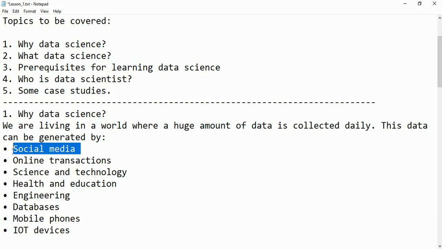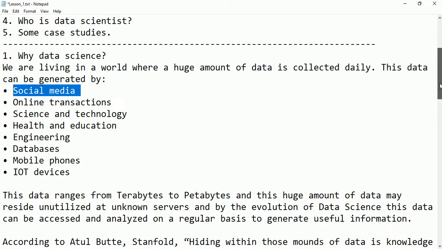For example, your mobile phone is generating every day the location where you are living, or the path where you are going. It is always generating data, and that data will be stored in some servers. Nowadays so many AI devices are there, like cameras and other surveillance. They are generating data daily, and this huge amount of data will be stored in some servers.